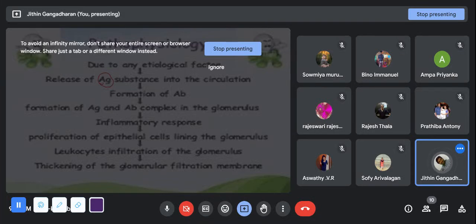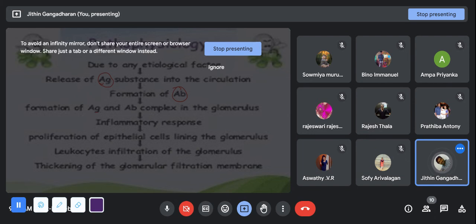When an antigen is released, there will be antibody formation. Usually this happens in case of invasion by any pathogens, like a urinary tract infection, which may also be a reason. Any pathogen present in the glomerulus, these bacteria can act as an antigen. When an antigen is released, it leads to the formation of antibodies.